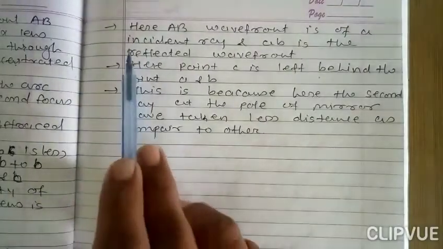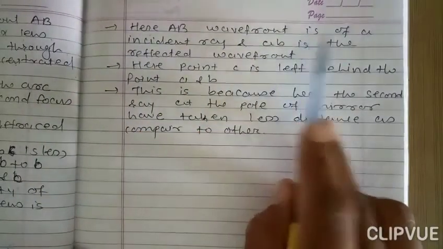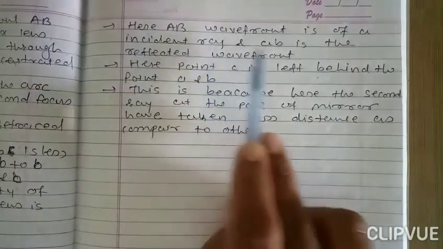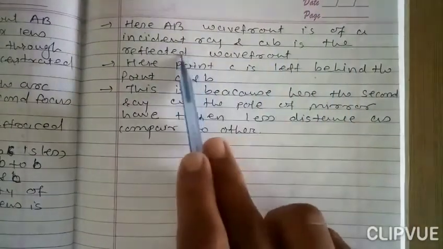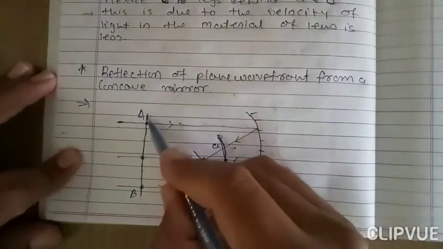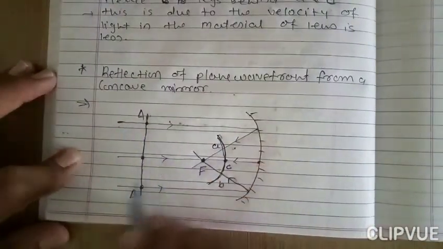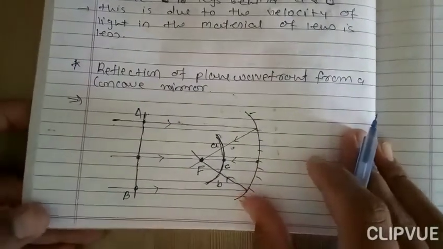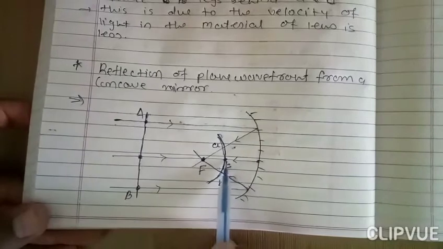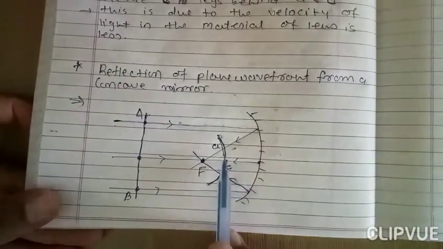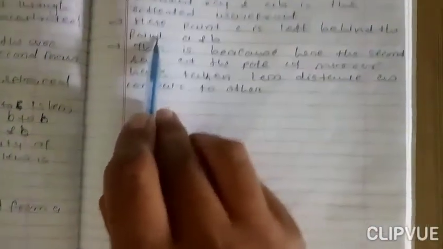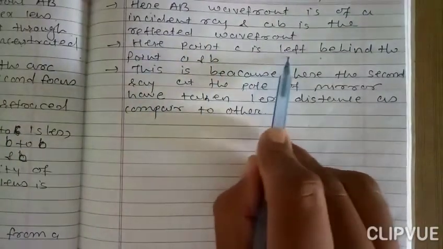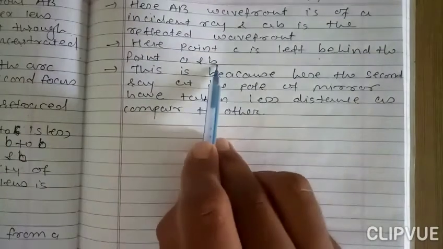Here the AB wavefront is of the incident ray and small AB is the reflected wavefront. Here point C is left behind point A and B.